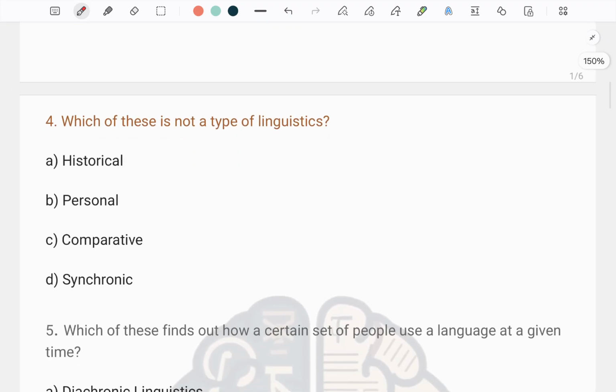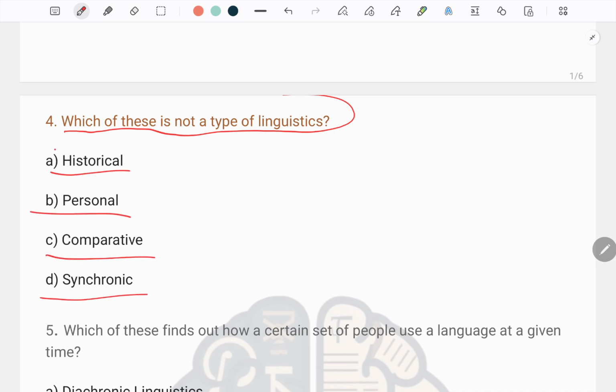Question number 4 is: which of these is not a type of linguistics? We have many types of linguistics when you pursue it. Already you have studied the types of linguistics, like the options historical linguistics, personal, comparative, and synchronic.